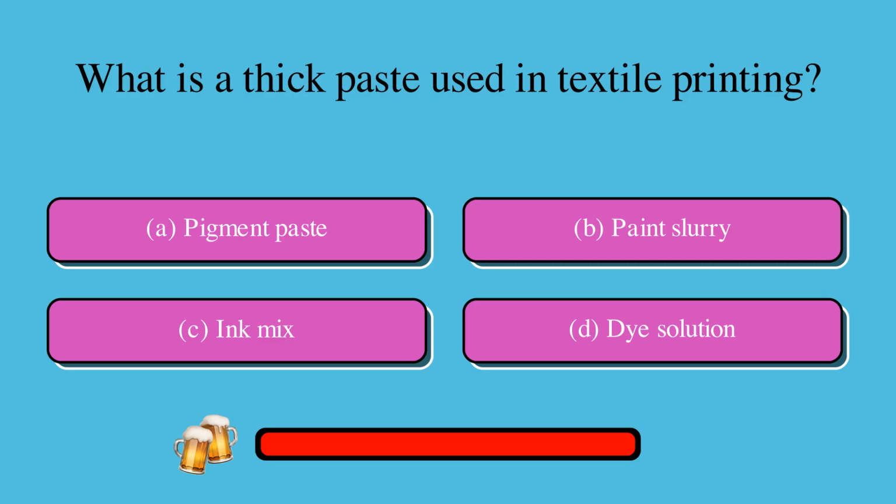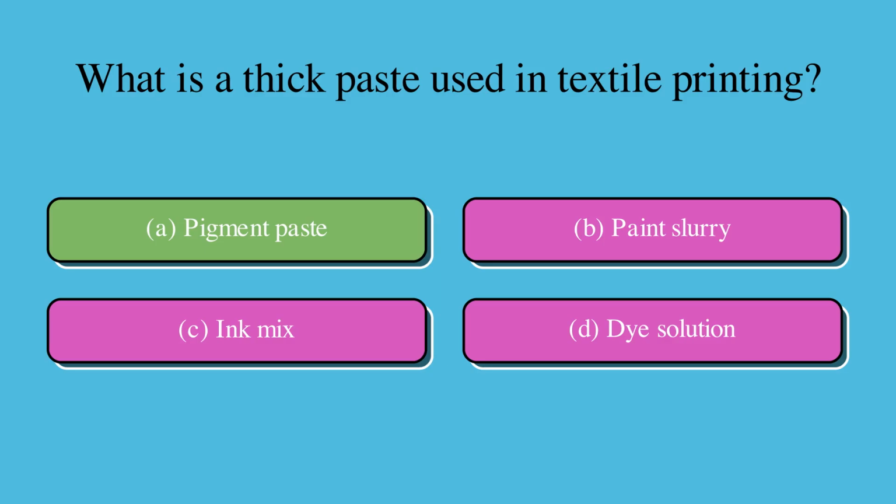What is a thick paste used in textile printing? Is it A, pigment paste, B, paint slurry, C, ink mix, or D, dye solution? The correct answer is A, pigment paste.